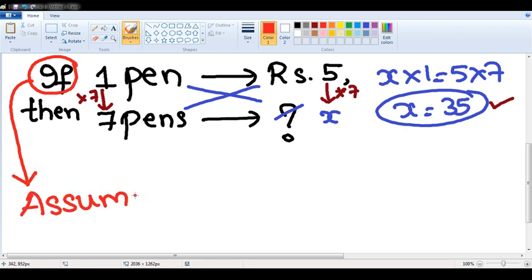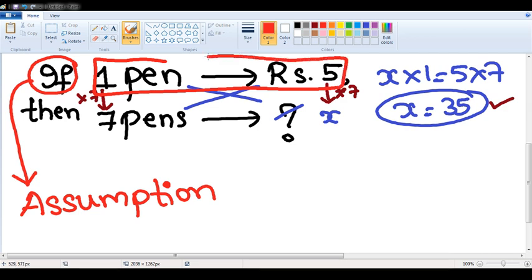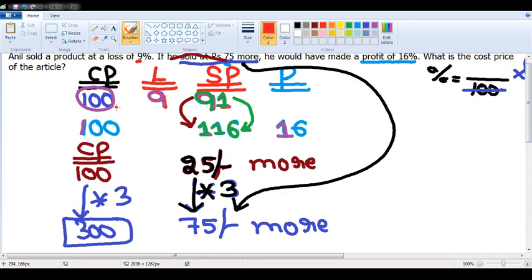I am assuming that 1 pen is costing 5 rupees. According to the question, 7 pens will cost how many rupees? According to my assumption, there is something. Convert back according to the question. Same thing we did here also. According to my assumption, it is 25. According to the question, convert back.